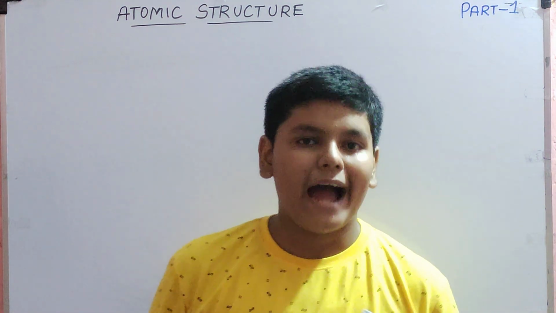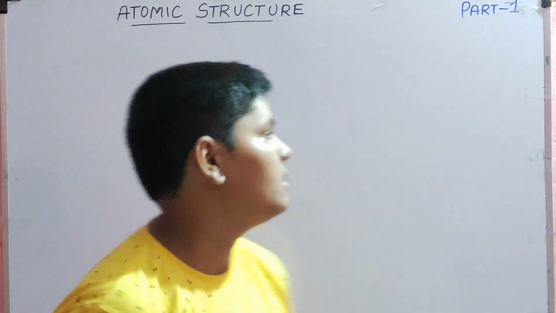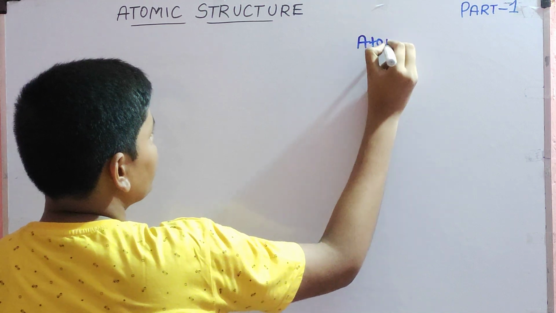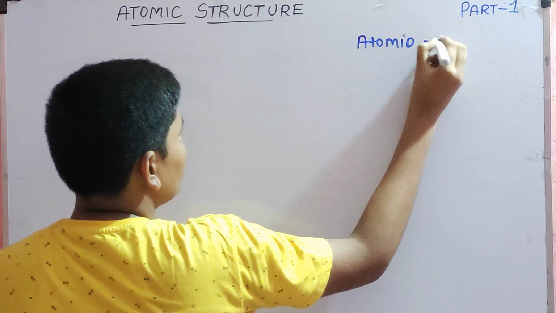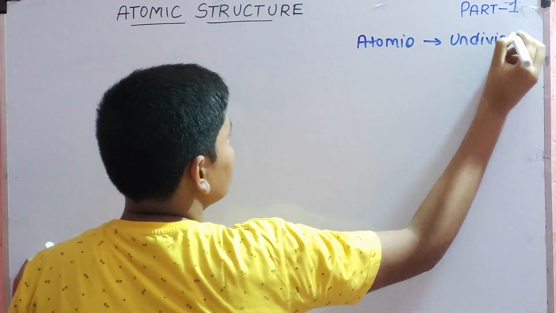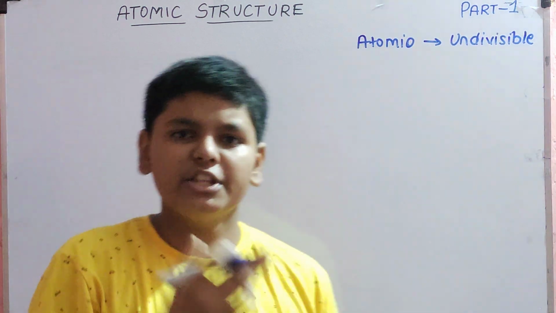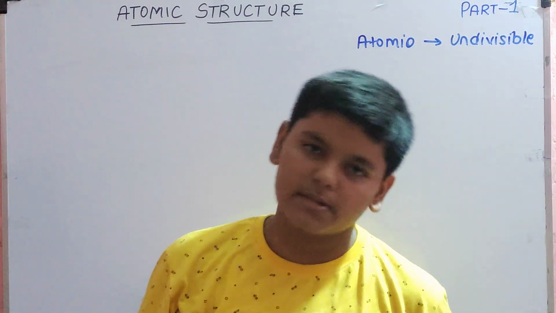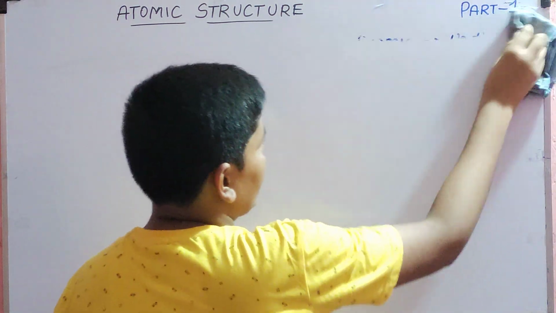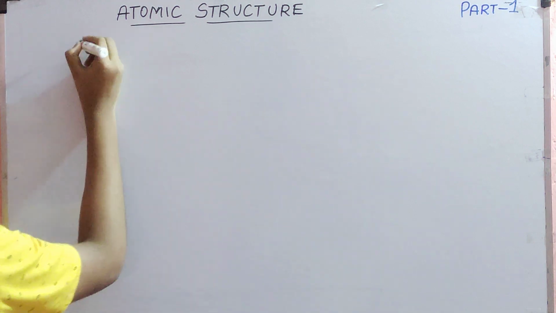So the term atom came from a Greek word atomio, which means indivisible. Atomio means that you cannot divide it further. So this was about atom. So from where did this atom come? In our daily life, we use one word commonly, which is called matter.